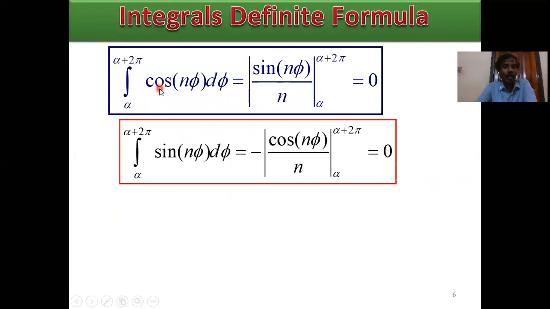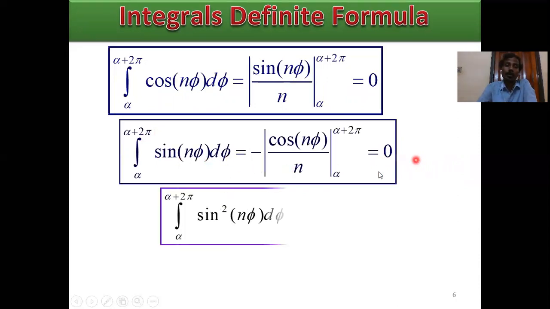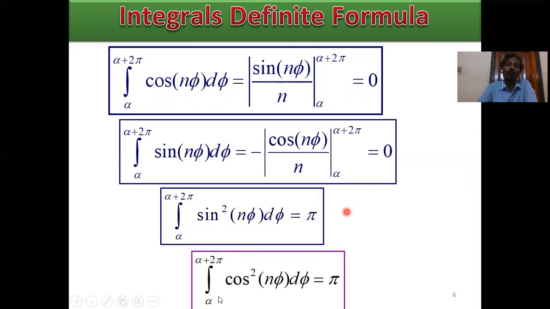Integral from alpha to alpha plus 2 pi of cos of n phi d phi equals 0. Integral from alpha to alpha plus 2 pi of sine of n phi d phi equals again 0. Also, the integral from alpha to alpha plus 2 pi of sine square n phi d phi equals pi. Similarly, the integral of cos square n phi d phi equals pi. These are all definite integral formulas.